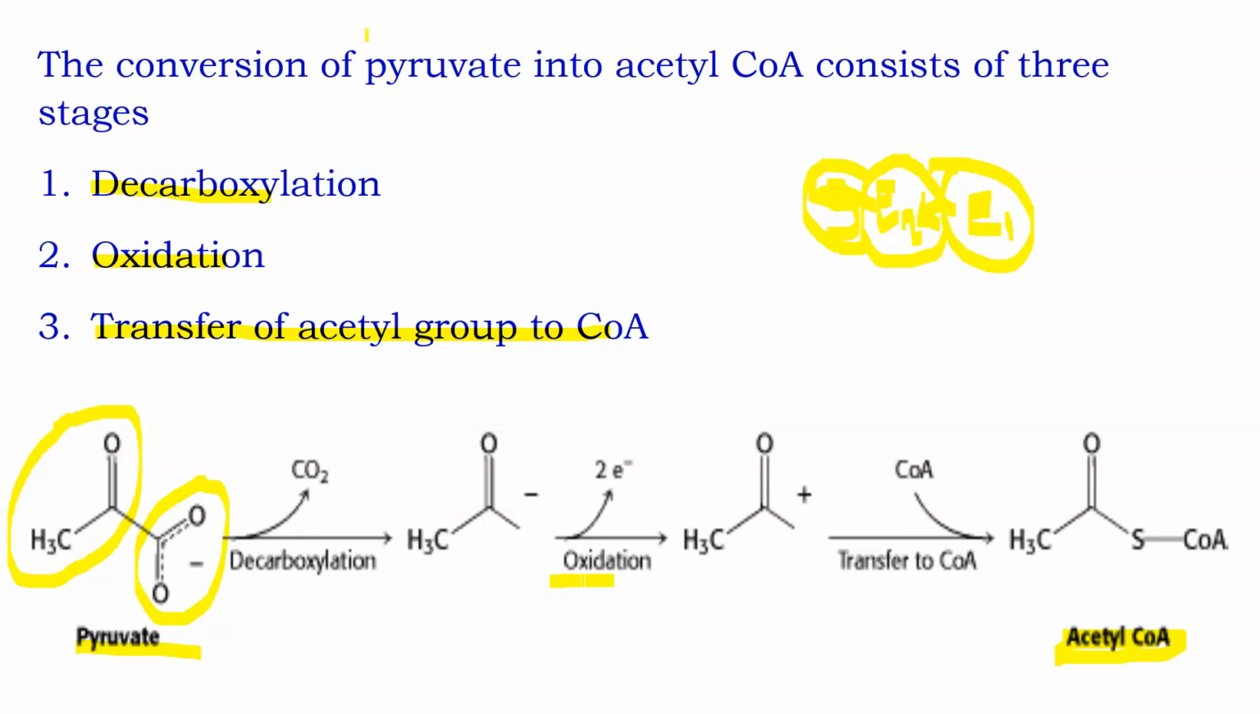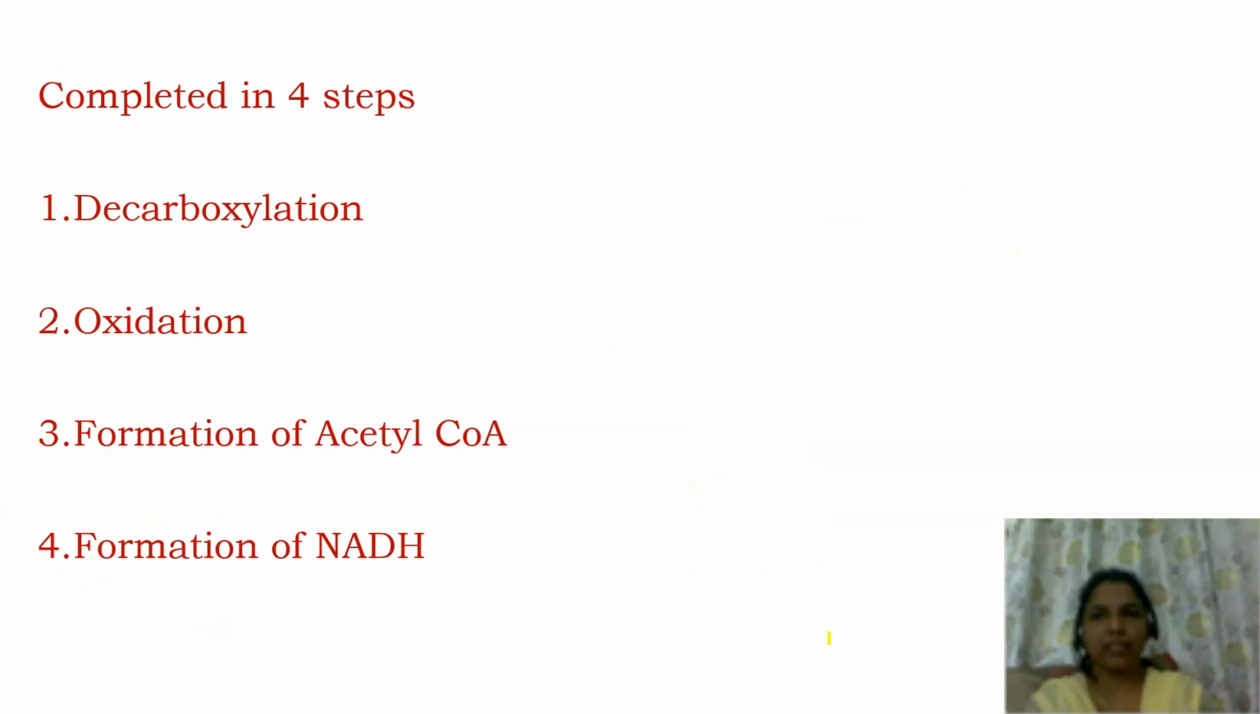Acetyl group first undergoes oxidation, removal of electrons, then undergoes the transfer. Transfer of what? Transfer of acetyl groups. Transfer of acetyl group to coenzyme A to form acetyl coenzyme A. Simply, this is the reaction we are going to see in detail.